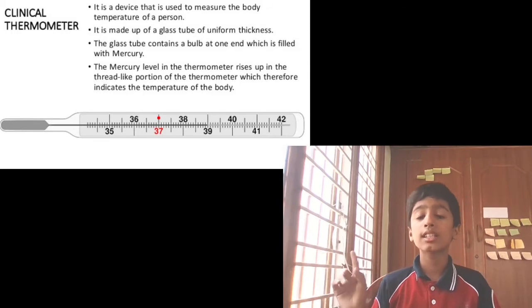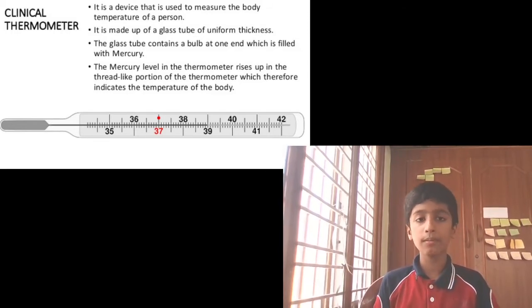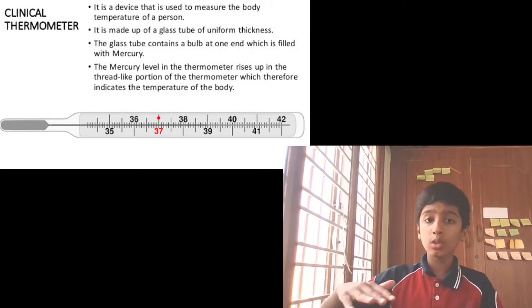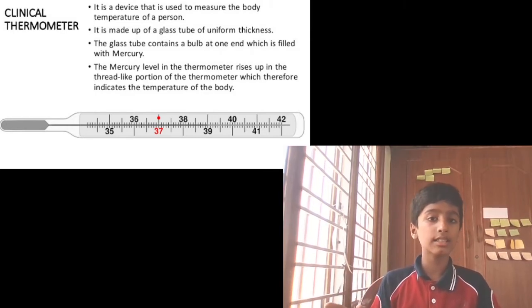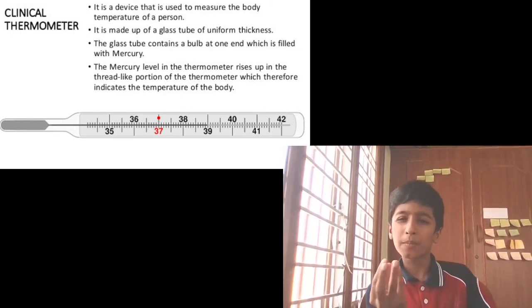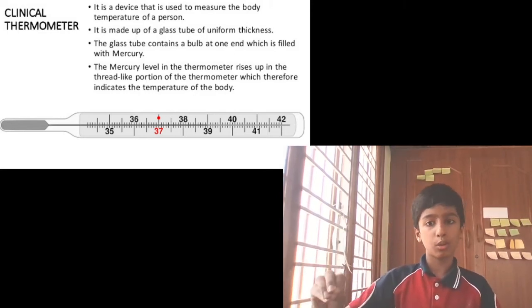Solid doesn't take the shape of the container, but liquid takes the shape of the container, okay. So that's why only mercury is the metal that is liquid at room temperature. The mercury level in the thermometer rises up in the thread-like portion of the thermometer, which indicates the temperature of the body. Down at the bottom, the bulb will be shiny, right? Inside the bulb there will be mercury, okay.